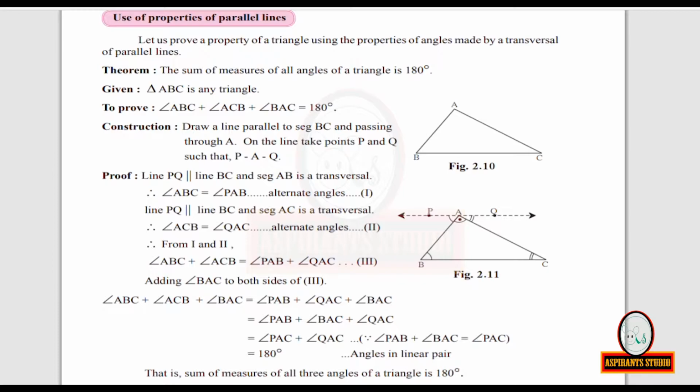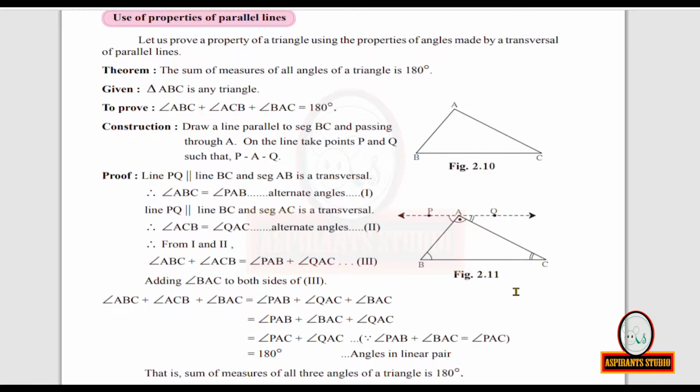Given triangle ABC is any triangle. See figure 2.10. To prove: angle ABC plus angle ACB plus angle BAC, all these measures when you are adding, you are getting 180 degrees. To prove measure of angle ABC plus measure of angle ACB plus measure of angle BAC is equal to 180 degrees. For this, we are doing a construction.